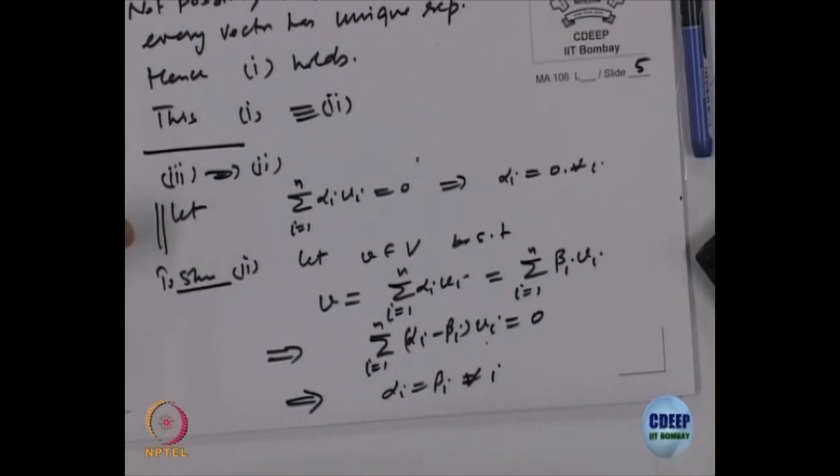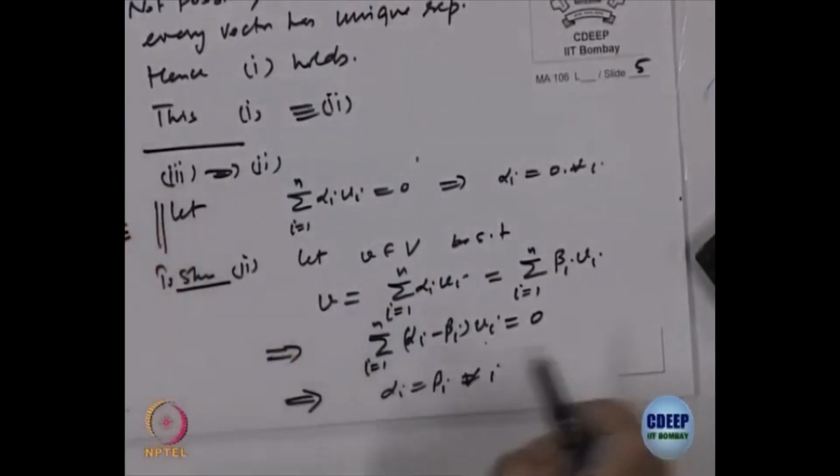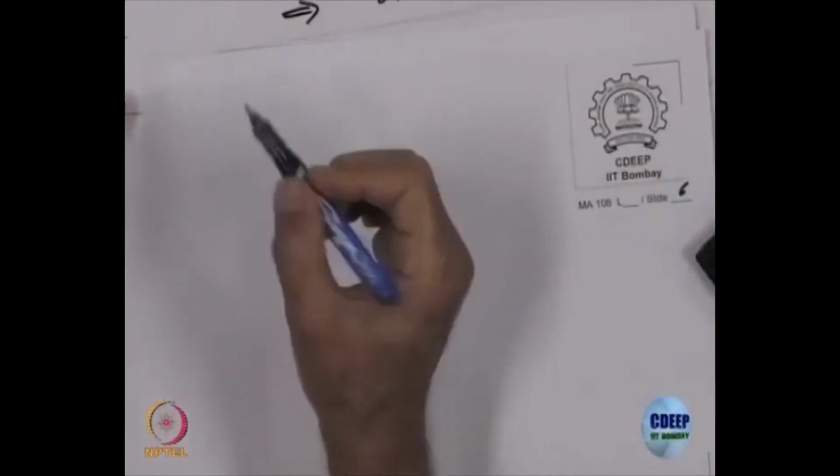Let us look at the final one, which says B is a minimal set. No, sorry, this is a wrong thing, it should be maximal. So, let me correct what is the correct statement of 4. So, this is a typo there.